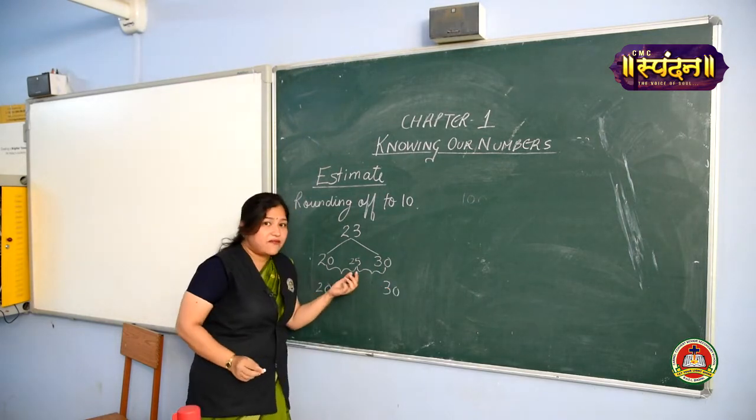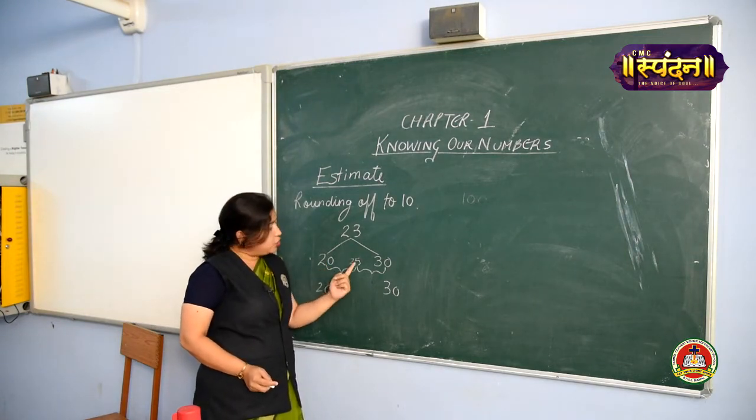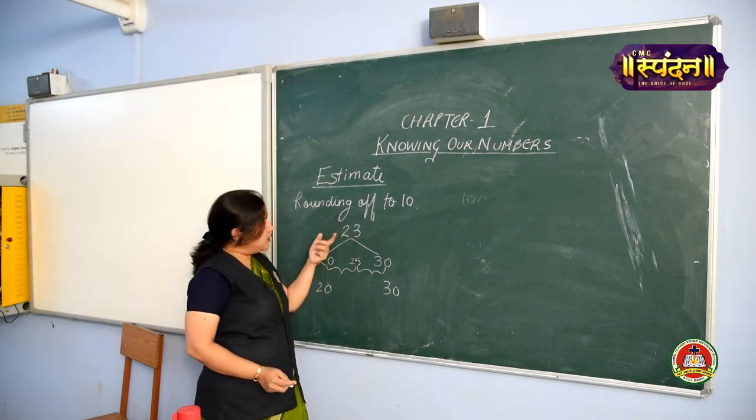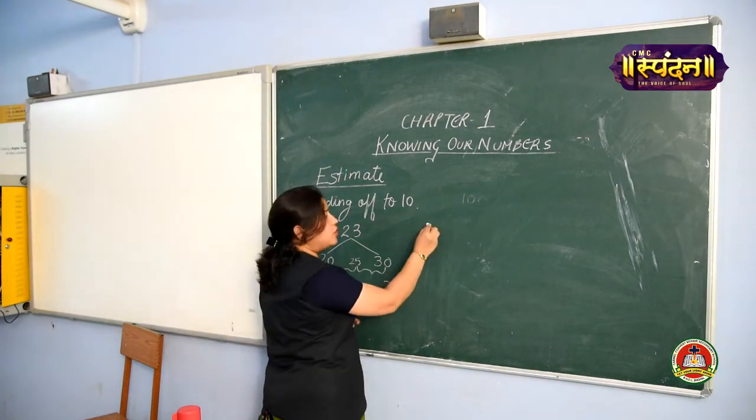So can you guess where it lies? Yes, it is lying between 20 and 25. So this 23 will be rounded off to 20. I hope I am clear. Let's do a few more examples.